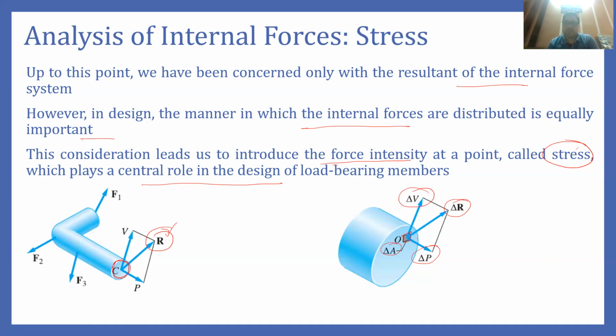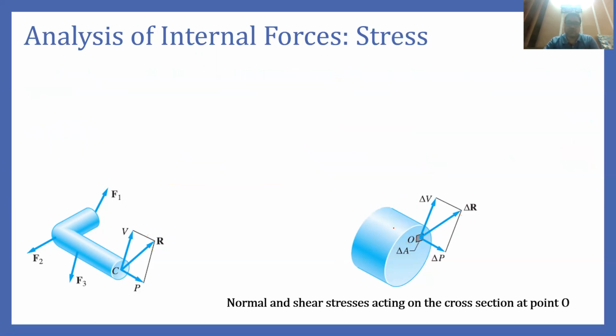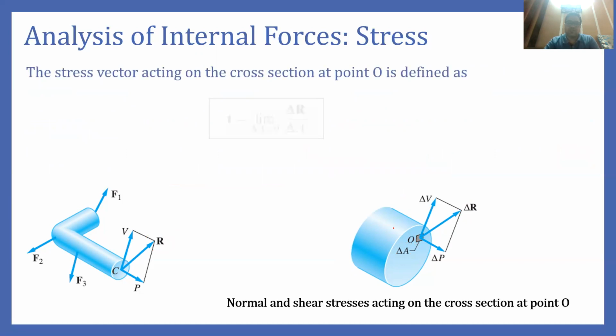Now, if we want to find out the stress vector at this differential area, how do we do that? We can do that by following the limits.